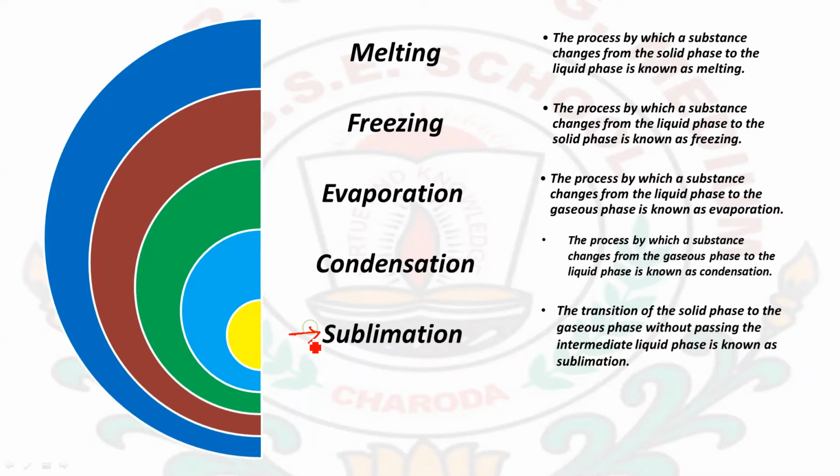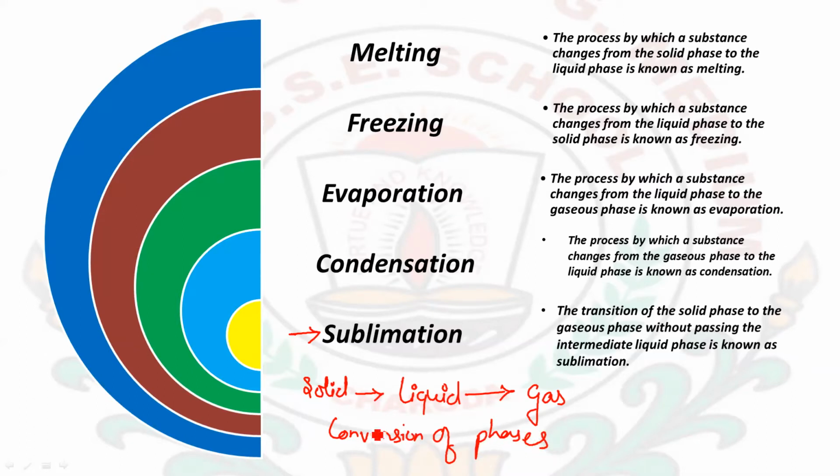Before sublimation, I would like to draw your attention to one more thing: solid first converts to liquid, and then liquid converts to gas. This is the general way of conversion of phase. Solids convert to liquid, and then on more heating, liquid converts to gases. The same way applies in the other direction also: gases convert first to liquid, then to solid.